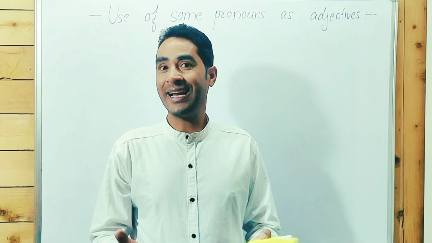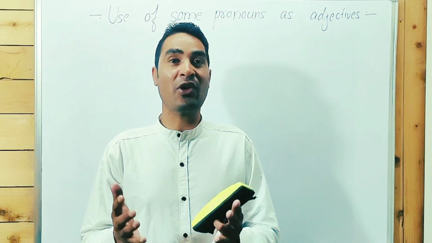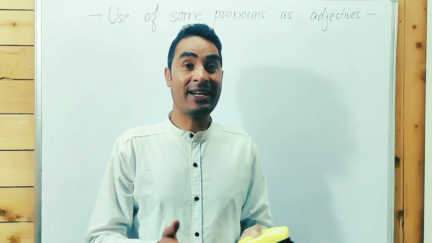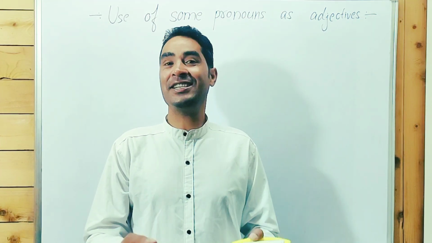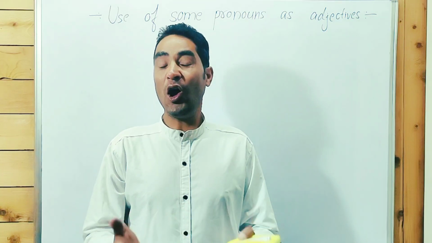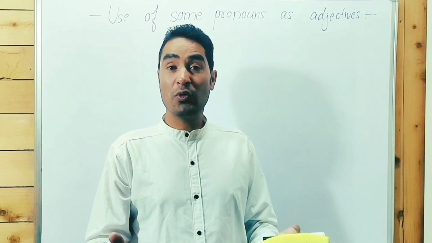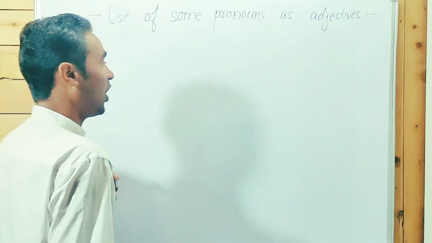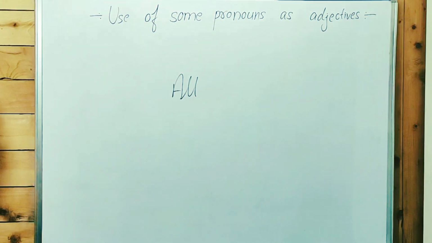When we talk about neither, either, these words can be used as a noun, as a pronoun, as an adverb, as an adjective, as a conjunction as well. And each, many, all, these words can be used as many parts of speech. No one can say what this "all" is. Are you able to tell me what the part of speech is?